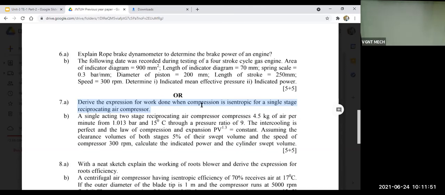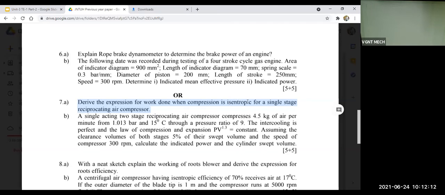During this compression process, how much work do we have to do in order to get the compressed air? For that, we have to find out one expression. And how is the compression process? The compression process is isentropic. What do you mean by isentropic?